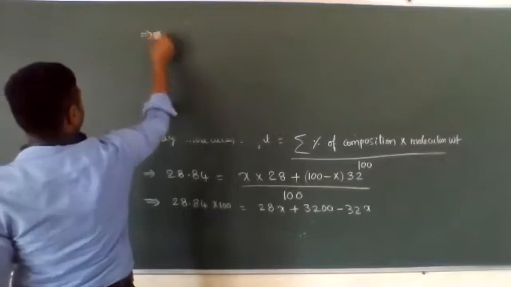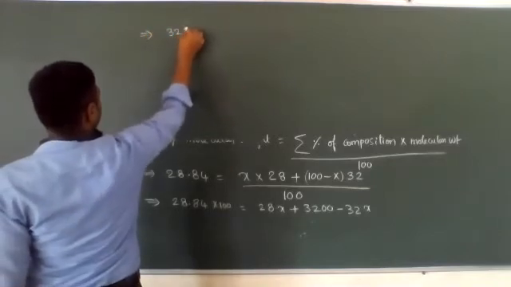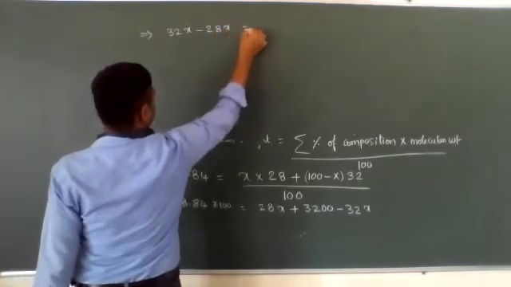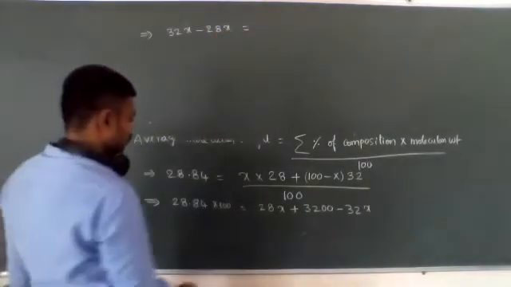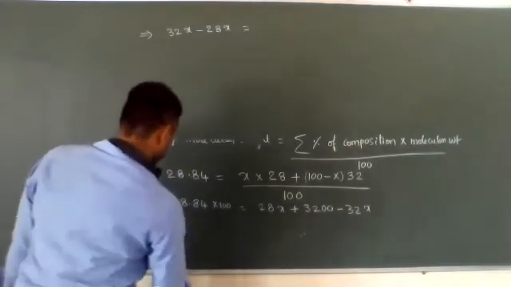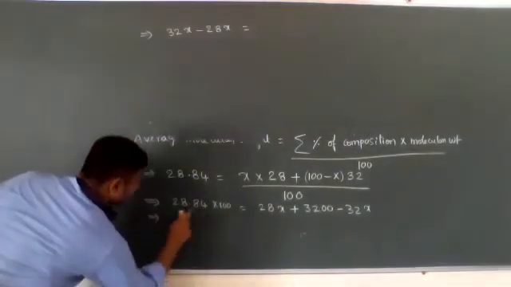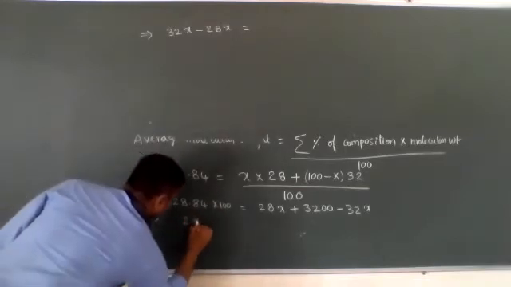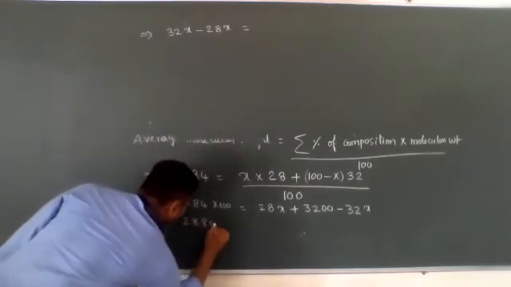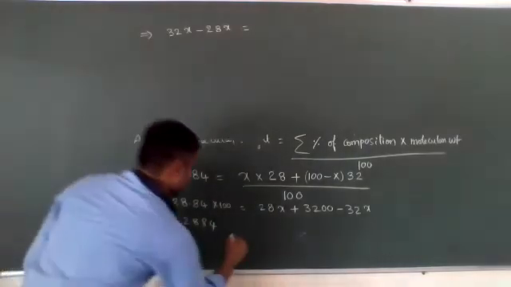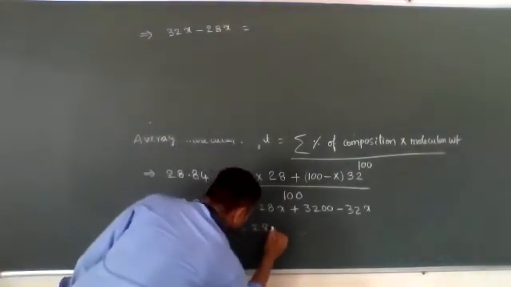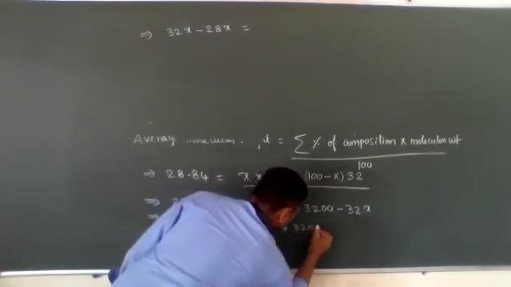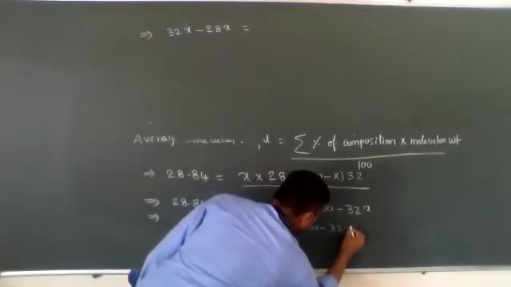From this, 32x minus 28x is equal to, see, if you want one more step, you write it. 28.84 into 100 means 2884 is equal to 28x plus 3200 minus 32x.